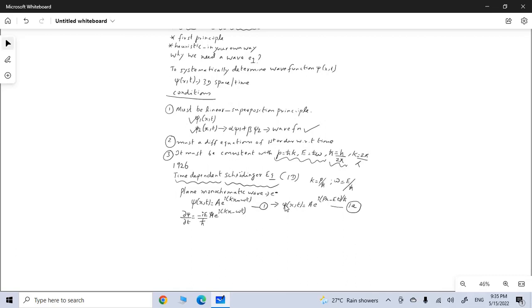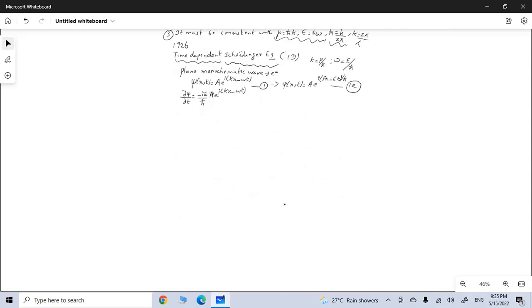So first let us discuss the development of time dependent Schrodinger's equation, and let us say that all our conditions are only in terms of one dimension. So first what we need to do is, we have to describe a plane monochromatic wave which effectively describes the electron. Such a plane wave can be described by this relation: psi of x comma t equals A e power i(kx minus omega t). So this is going to be our starting point, and let us call this equation number 1.